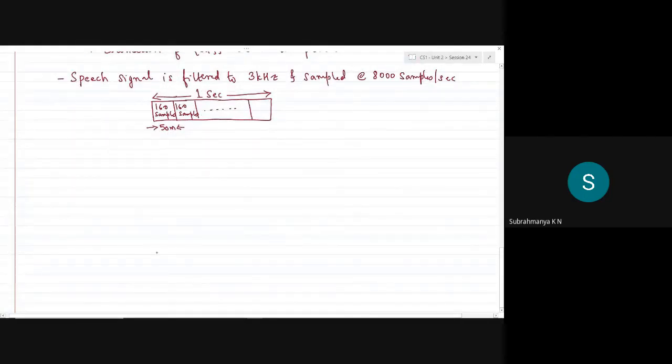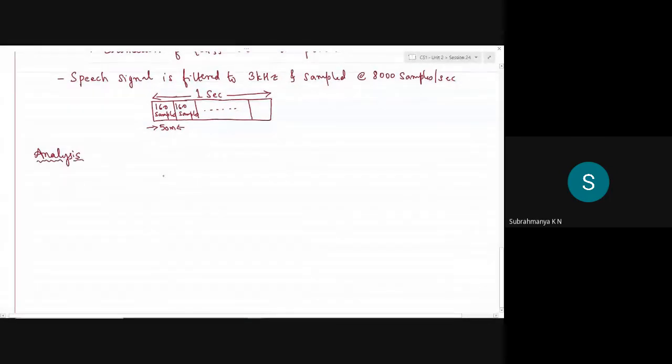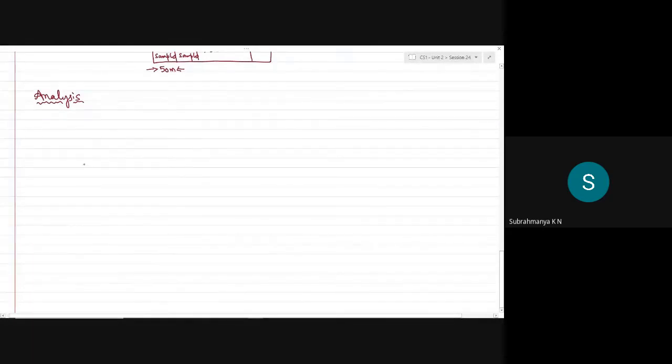So if I model with this concept in mind, we can see how to estimate the coefficients of this filter. The analysis part of linear predictive coding is the crux of this mathematical approach.